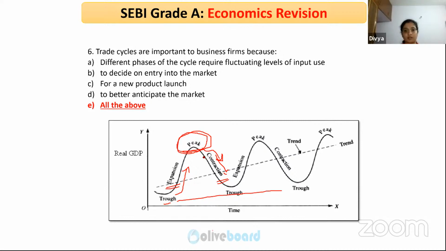Suppose you are bringing up a new industry or a new product in the phase of contraction, where everything is going down, then you will definitely lose. Accordingly, to decide on entry into the market, and in the case of labor input use, according to fluctuating levels of economic activity, labor may not be available, or may be available more than the demand for labor. So for a new launch of a product, and to anticipate the market, business cycles are very, very important for business firms to make decisions.